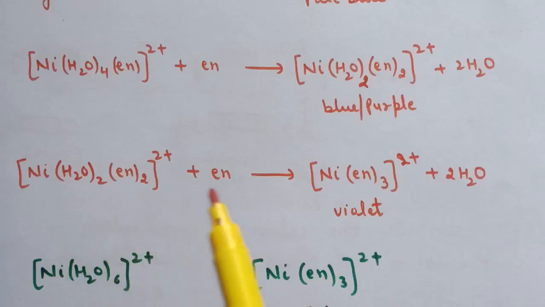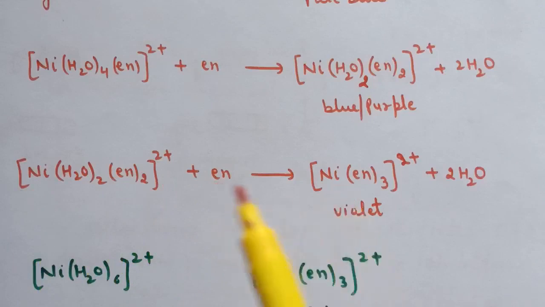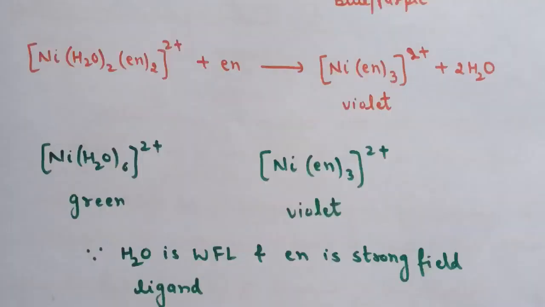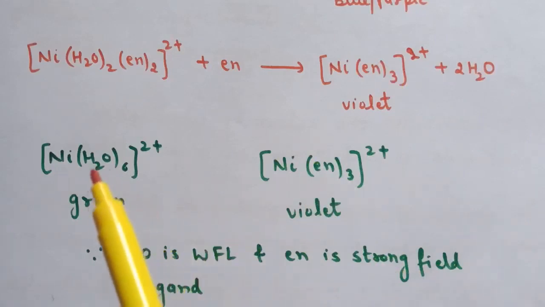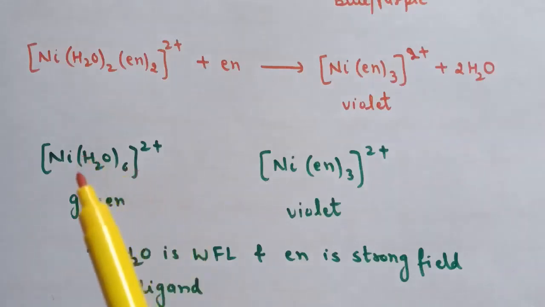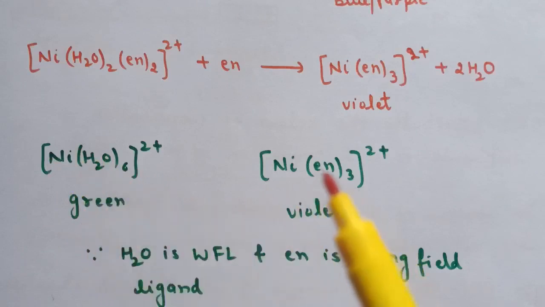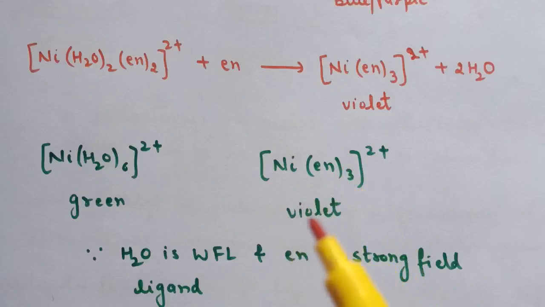And in third step, [Ni(H2O)2(en)2]2+ is treated with one more en molecule, then all the water molecules are replaced by ethane-1,2-diamine and this complex is violet in color. So here we can see that color depends upon the ligand. When 6 water molecules are attached with nickel, the color for this complex is green. But when all the water molecules are replaced by en, then the color changes to violet.